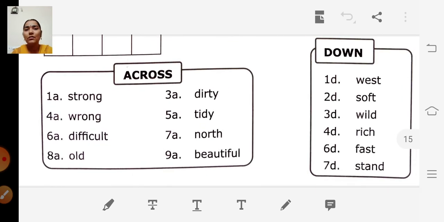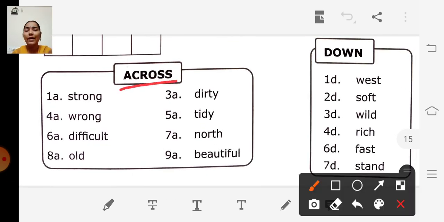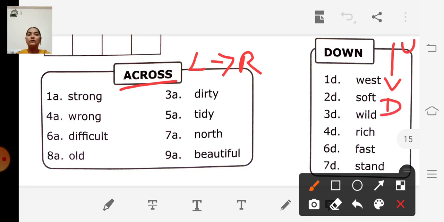Across means we have to write from left to right. Down means from up to down.